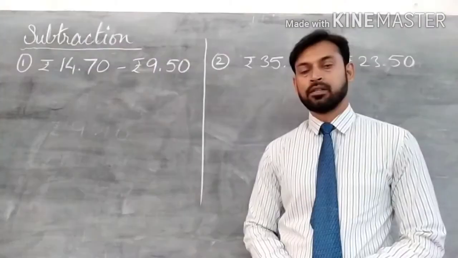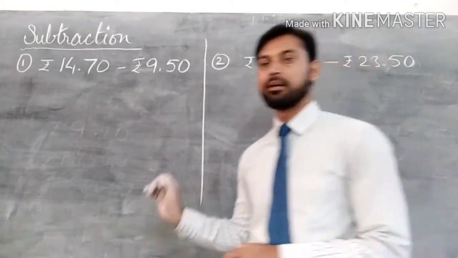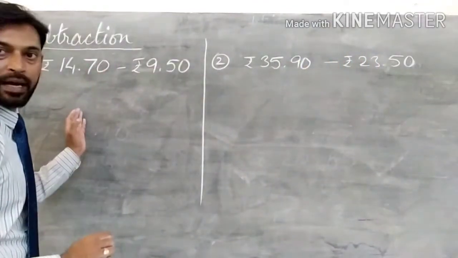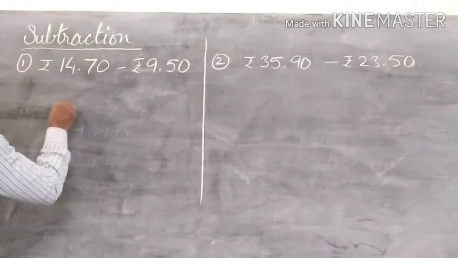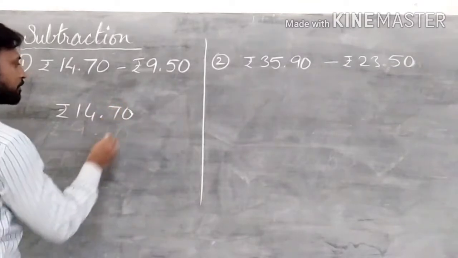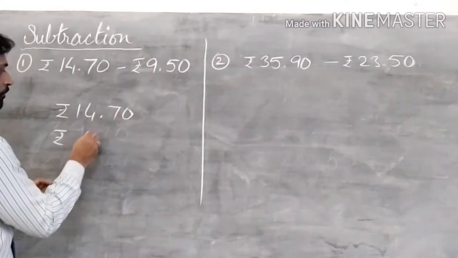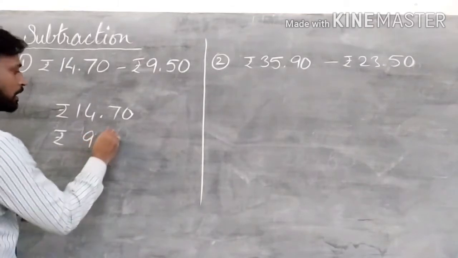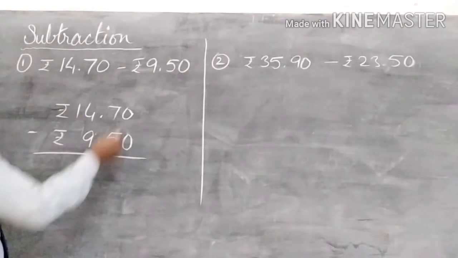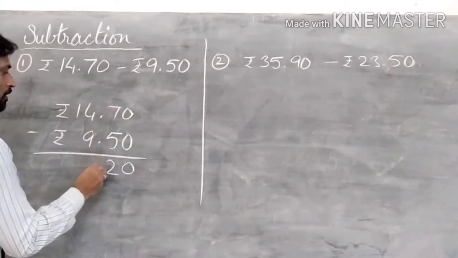Is that clear? Now let's see how to do subtraction. You have to arrange the numbers accordingly, as you arrange in addition. So write the first number, that is 14.70, and here we have 9. See, we have to arrange 9 here and 50 here. Now subtract this. This is 0. 5 plus 2 is 7. Right?